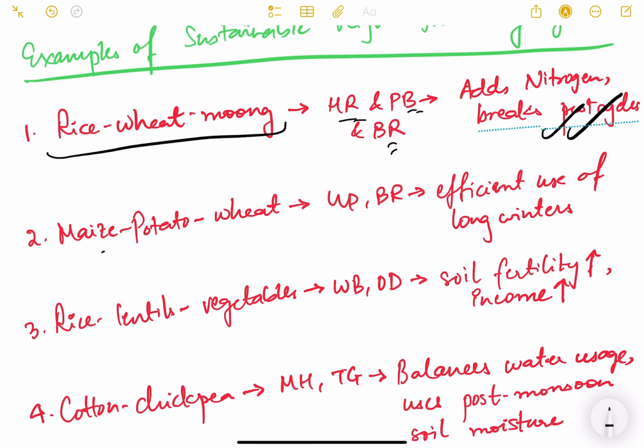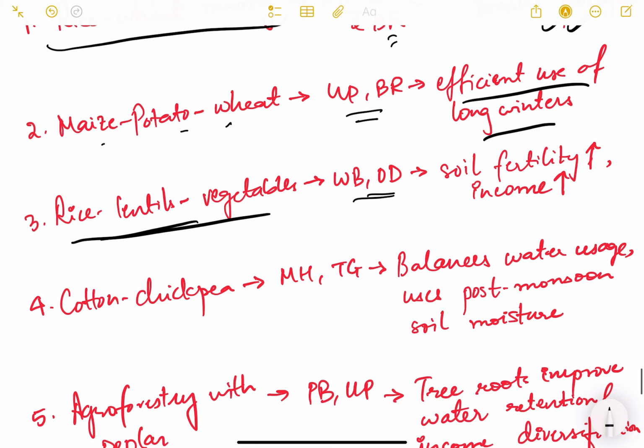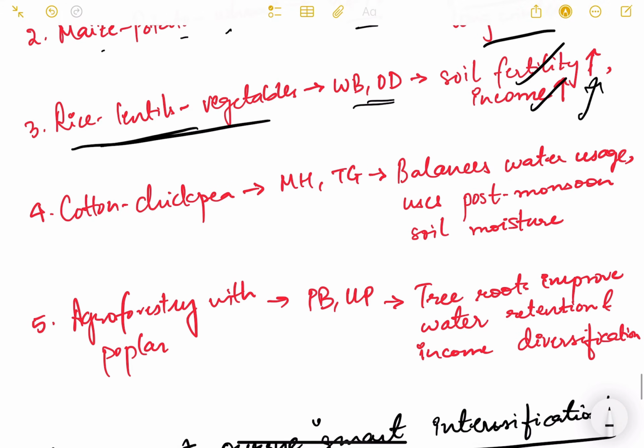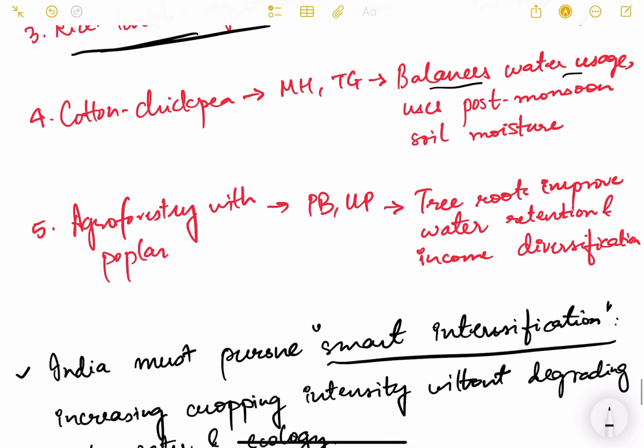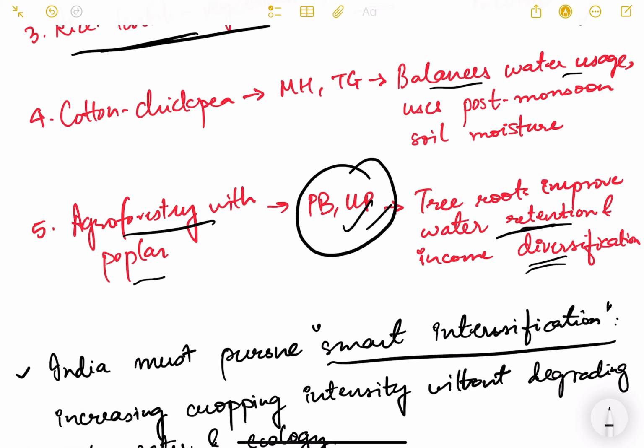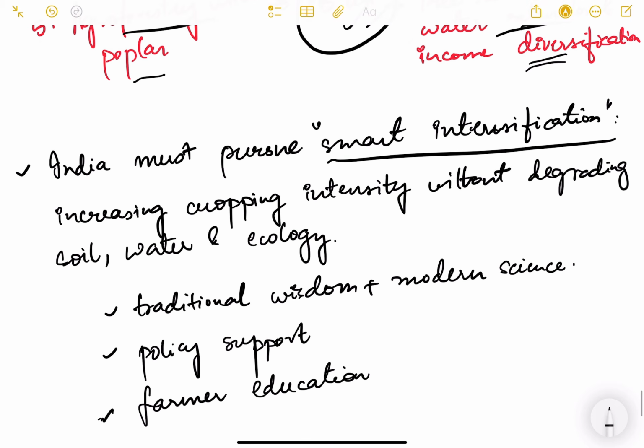Then another one is maize, potato, wheat, practiced in UP and Bihar. Efficient use of long winters, right? Then the next one is rice, lentils, vegetables, practiced in West Bengal and Odisha. Enhances soil fertility and also increases income of the farmers. Then cotton, chickpea, practiced in Maharashtra and also Telangana. What it does, it balances water usage, uses post monsoon soil moisture. Then the next one is agroforestry with poplar. This we have seen above. Punjab and UP practice it. Tree roots improve water retention and income diversification also. At the same time it checks the soil erosion also.